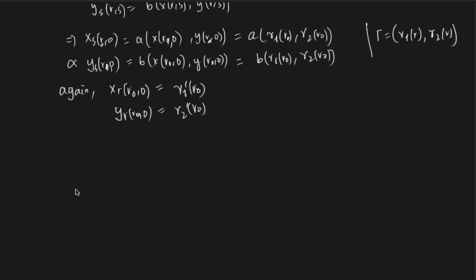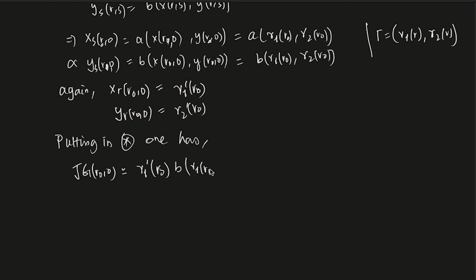Now if this is given, putting all this in star, one has g of r naught 0 is given by gamma 1 prime r naught times b of gamma 1 r naught, gamma 2 r naught, minus gamma 2 prime r naught times a of gamma 1 r naught, gamma 2 r naught.